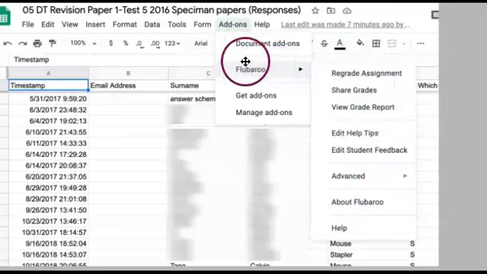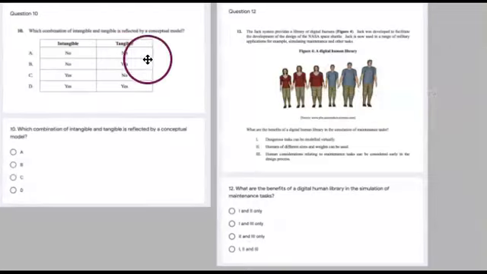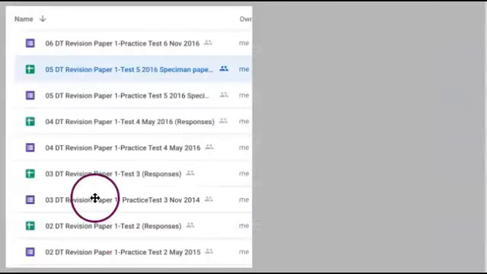But we've got to do something before we get to here. We've got to actually get the kids to do the assessment item, and then Flubaroo itself will produce this spreadsheet for us. So the first step is to produce your Google form, get your stimulus in, get your questions in. It's quite good, you can get that done quite nicely. As is usual with any Google form, once the students have submitted their test paper, a spreadsheet will be made up, and it's in these spreadsheets that we'll go to work.